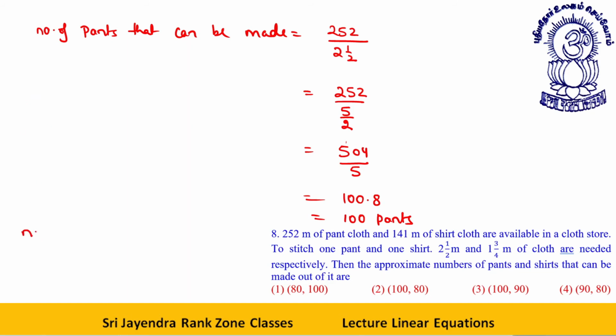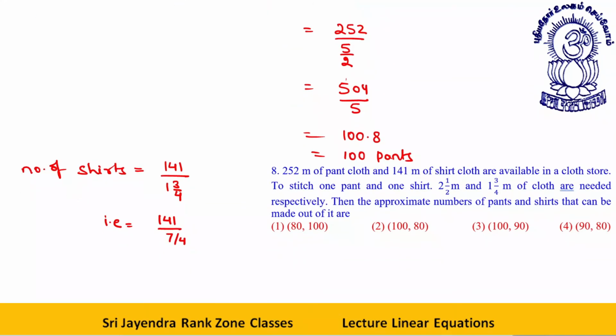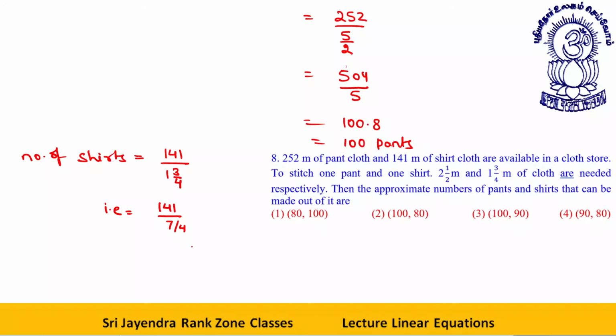Now let me talk about the number of shirts. That will be 141 divided by 7 by 4. Or I can say 141 into 4 by 7.